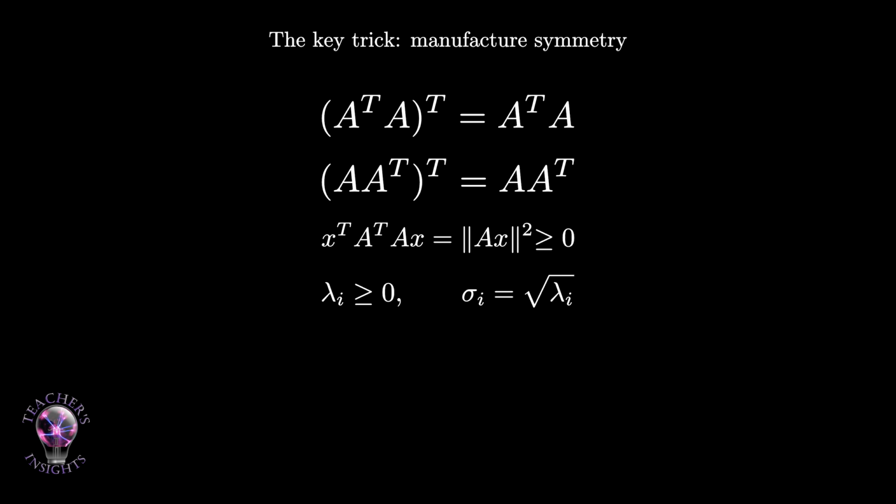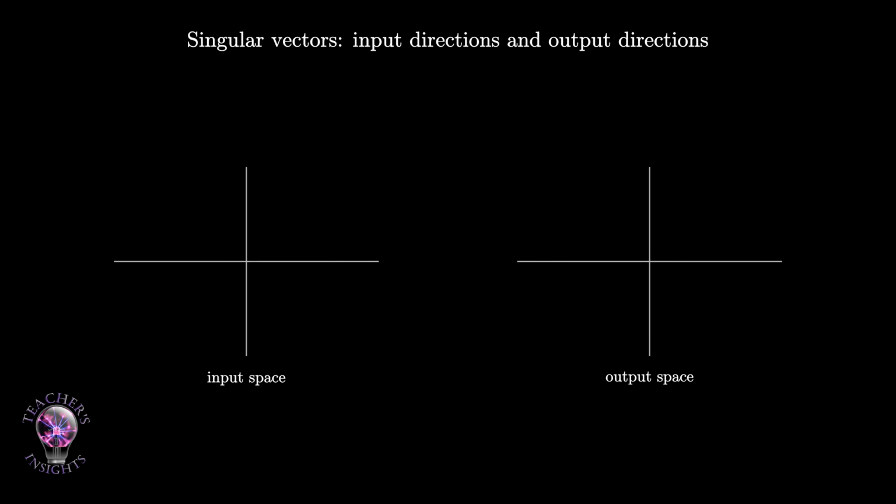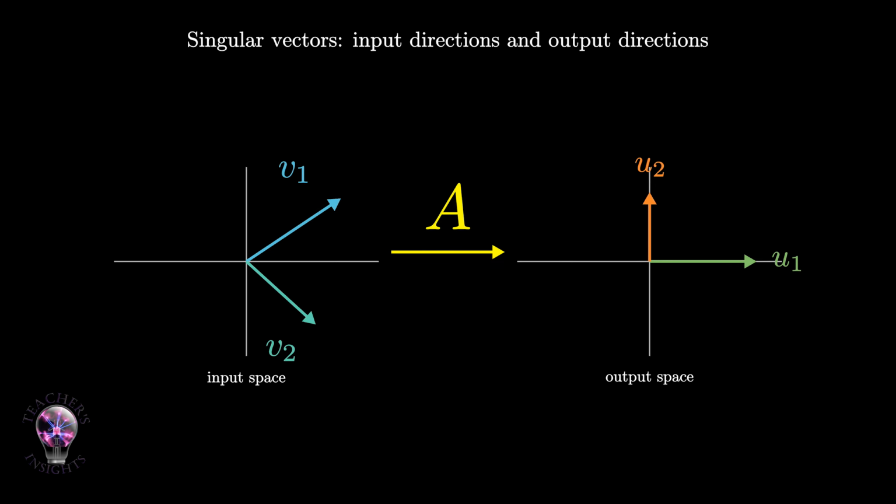Those stretching factors are the singular values. Let us give names to the pieces. The eigenvectors of A transpose A are called the right singular vectors of A. They live in the input space. They become the columns of V. The eigenvectors of AA transpose are called the left singular vectors of A. They live in the output space. They become the columns of U. The singular values are the non-negative numbers, sigma 1, sigma 2, and so on.